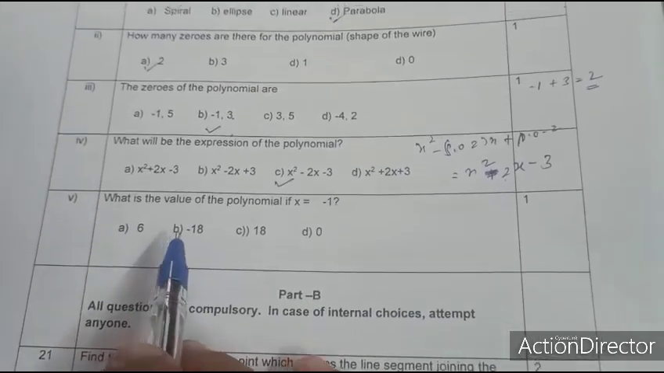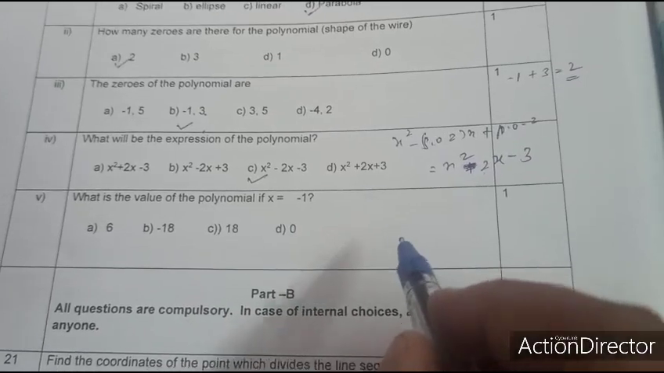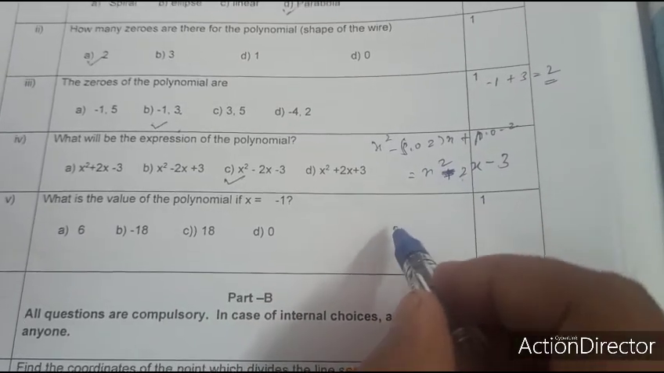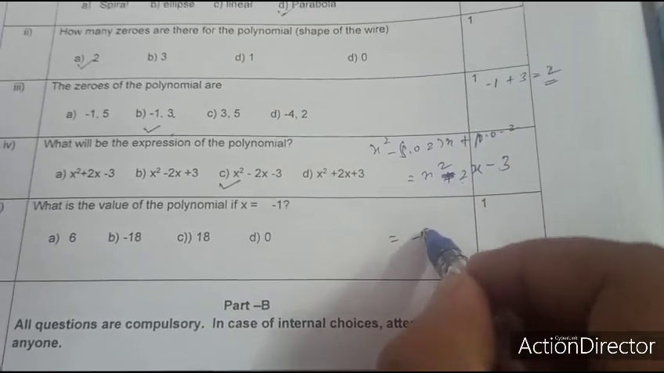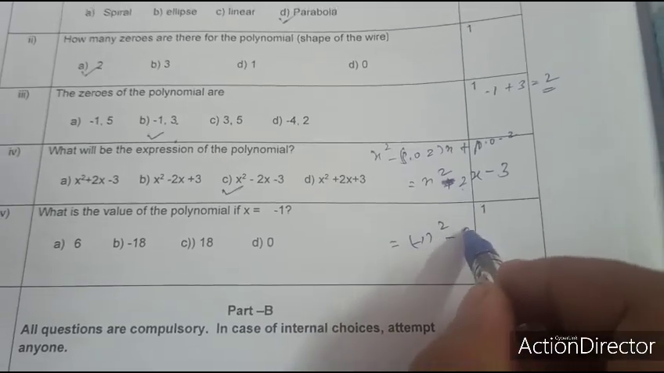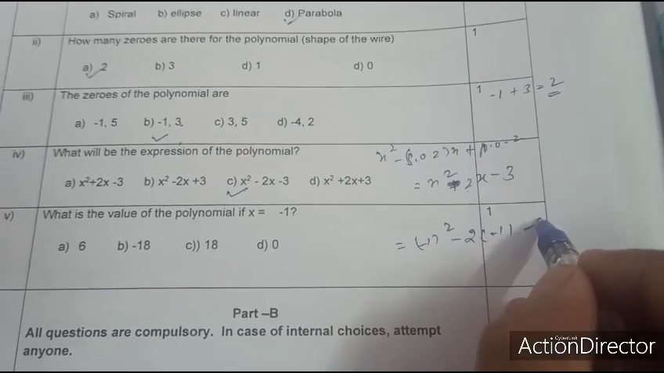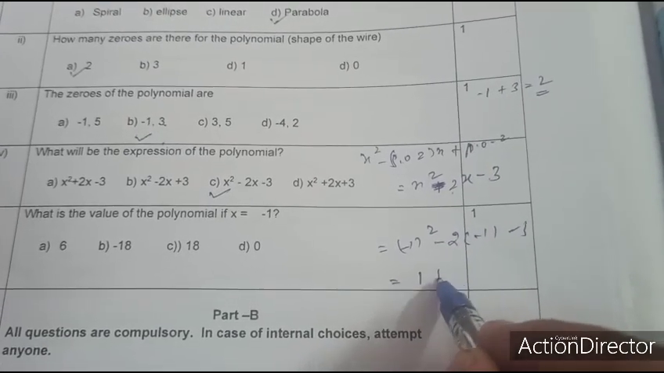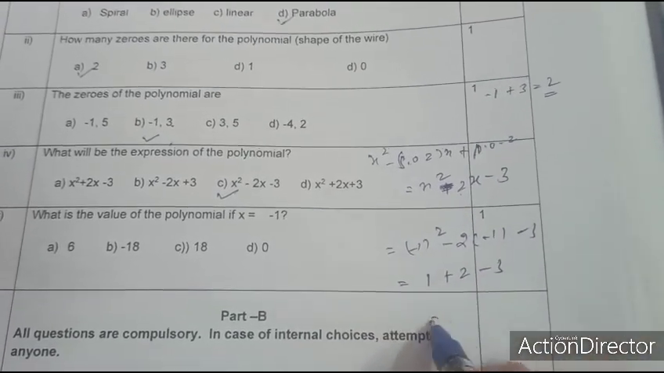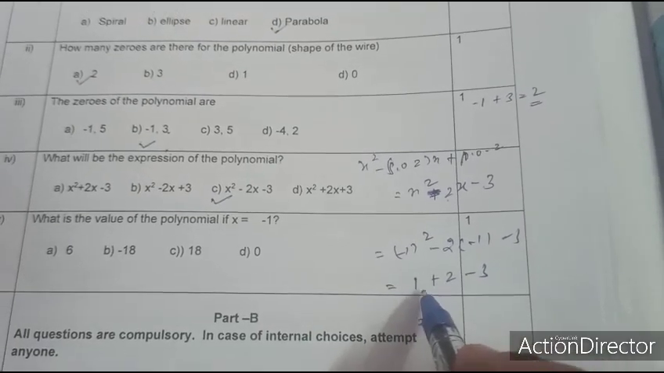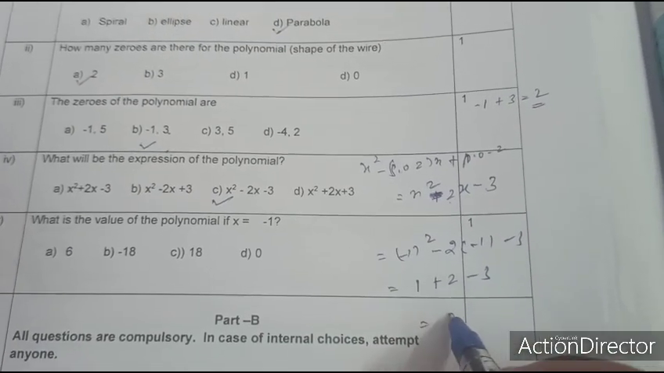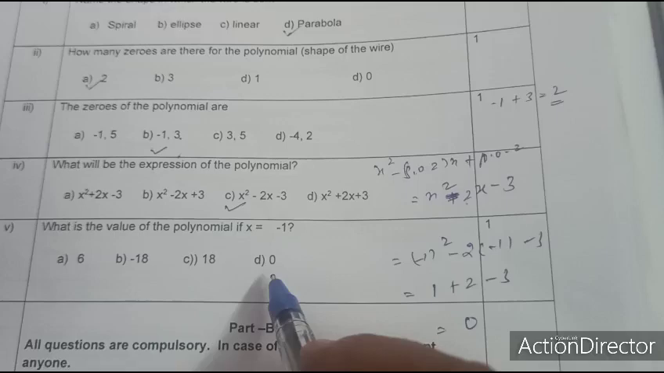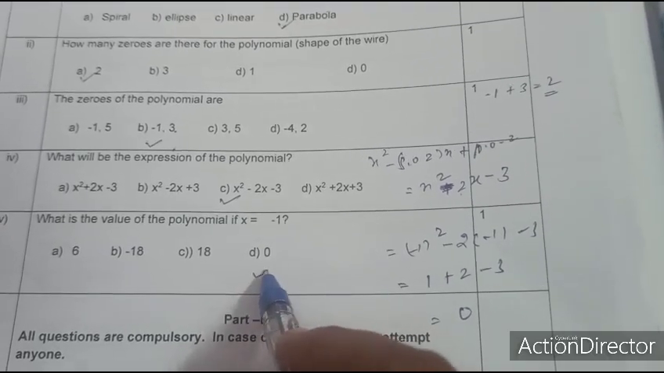Fifth question. What is the value of the polynomial at x equal to minus 1? Applying x equal to minus 1: minus 1 the whole square, minus 2 into minus 1, minus 3. Minus 1 square is 1, minus into minus gives plus 2, minus 3. So 2 plus 1 is 3, and 3 minus 3 is 0. Therefore, the value of the polynomial at x equal to minus 1 is 0.